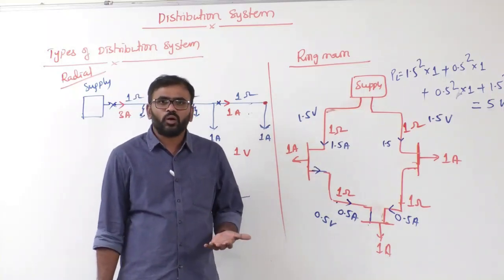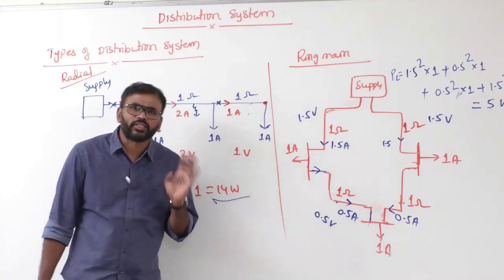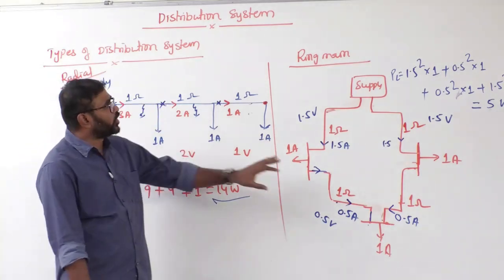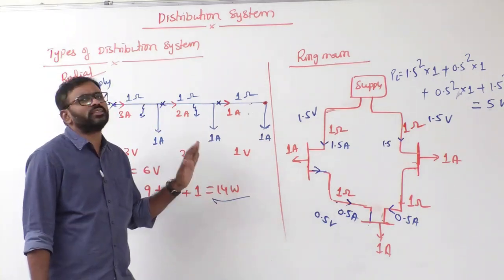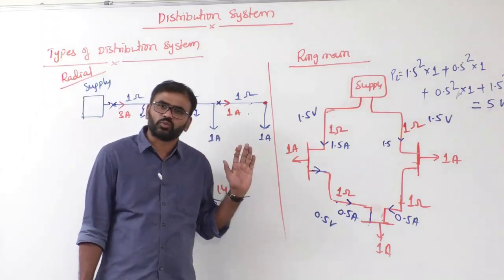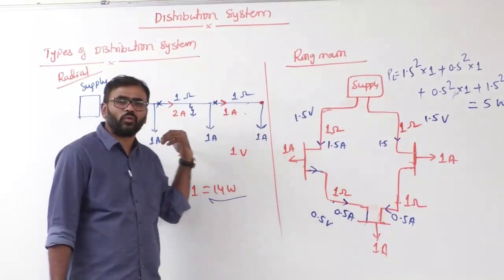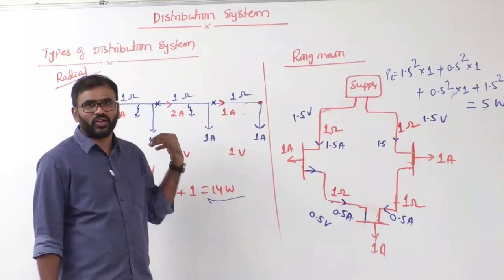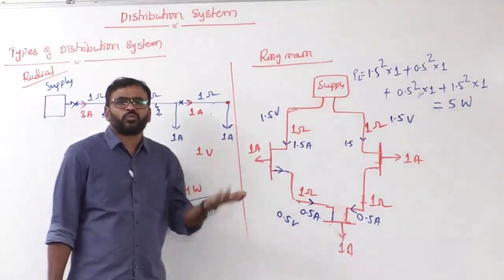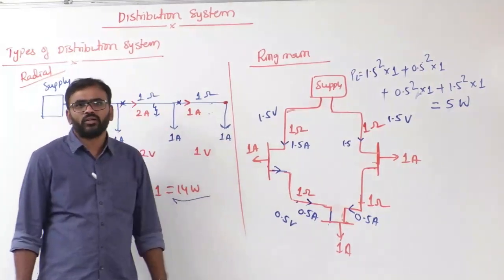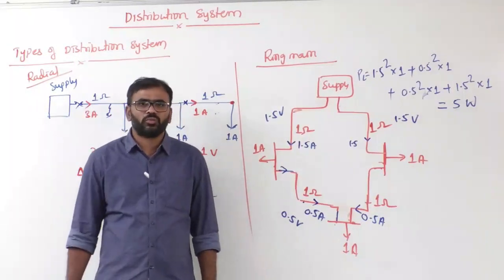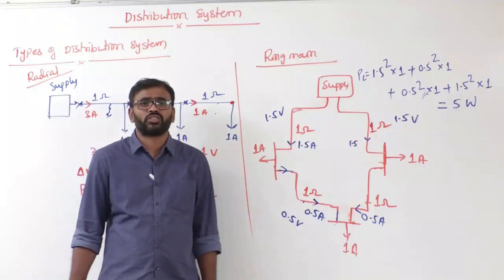Okay, clear? But tell me, is our Indian distribution system ring main or radial? Sir, it is a radial distribution system. The reason is what? Ring main requires more cost, radial requires less cost, correct or not? So that's why, from a cost point of view, we are going for the radial distribution system. But where do we use the ring main distribution system?